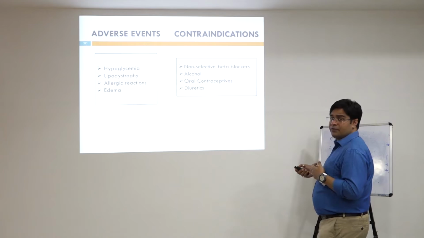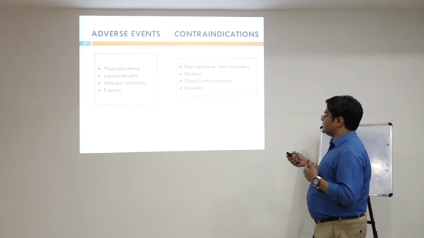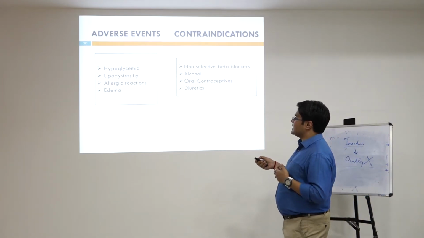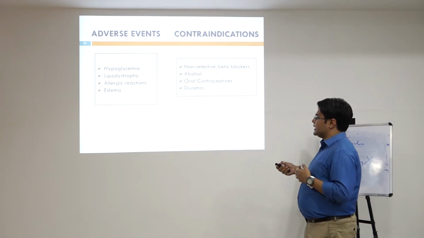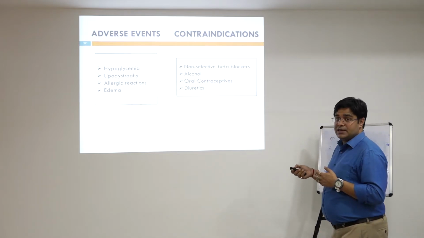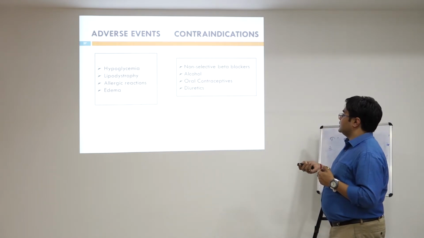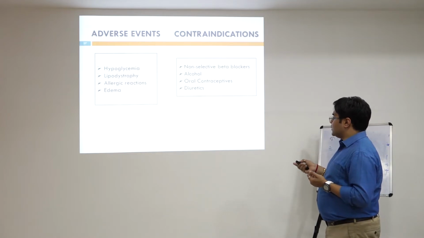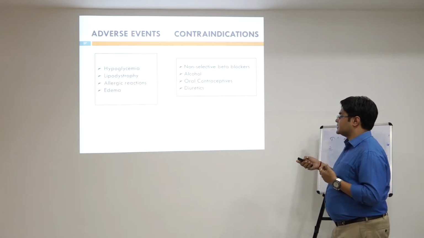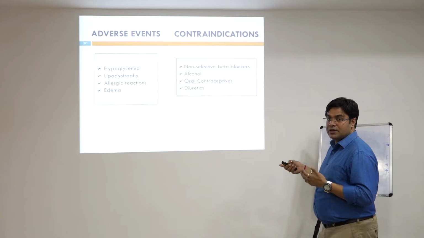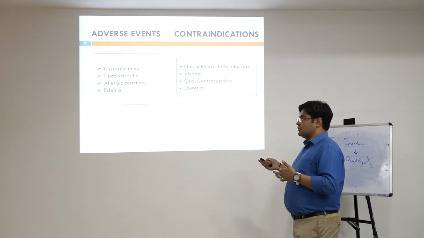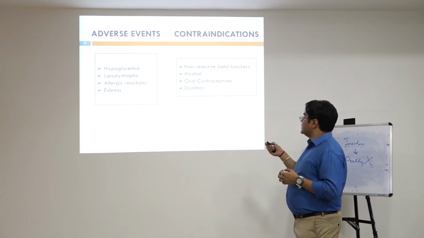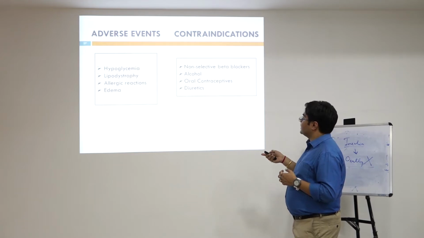Then there are certain types of adverse events which occur because of insulin, like hypoglycemia, lipodystrophy, allergic reaction and edema. As for contraindications, non-selective beta blockers like propranolol, alcohol, oral contraceptives and diuretics are contraindicated. They are not given to the patients. Insulin is not given to the patient if the patient is already on these types of medications.